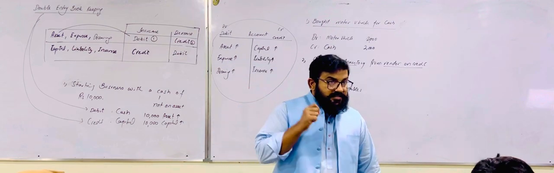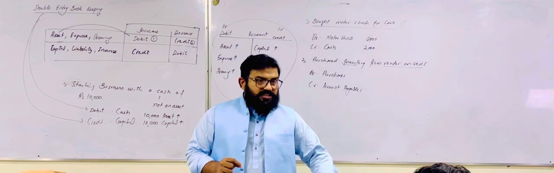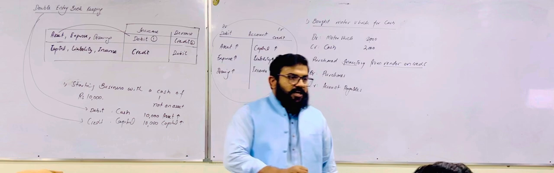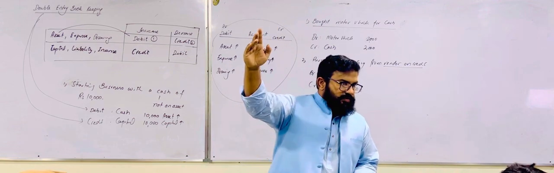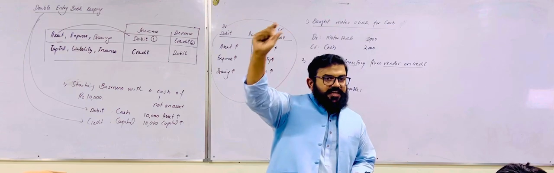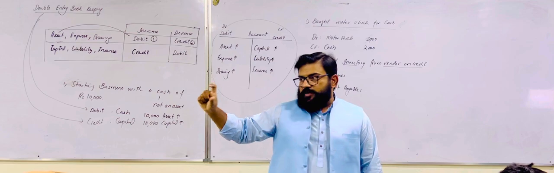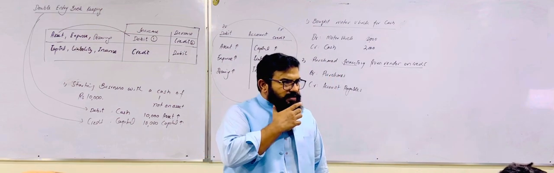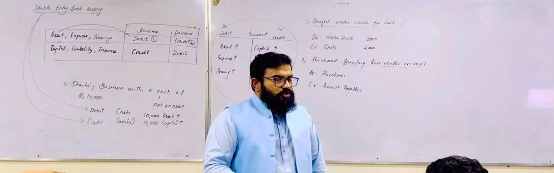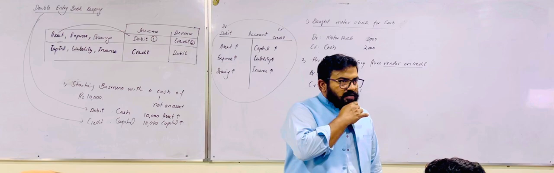Again, I explained to you, if you are purchasing something for 10,000 and deducting this amount from the sale value of 15,000, sale is income, and we are deducting from the income to arrive at profit. So what are we deducting? Assets or expense? Expense. So the purchasing of this chair is expense or asset?